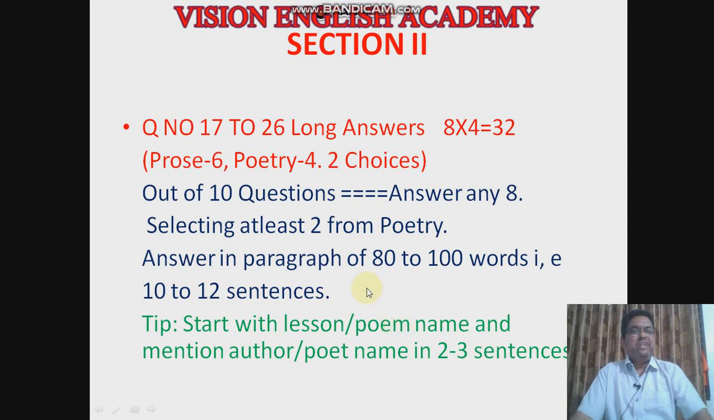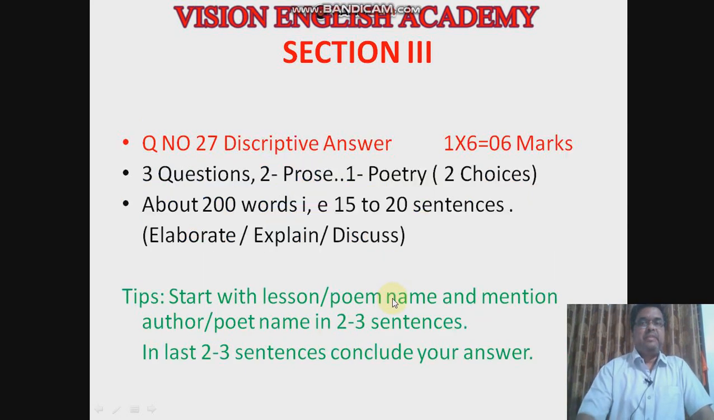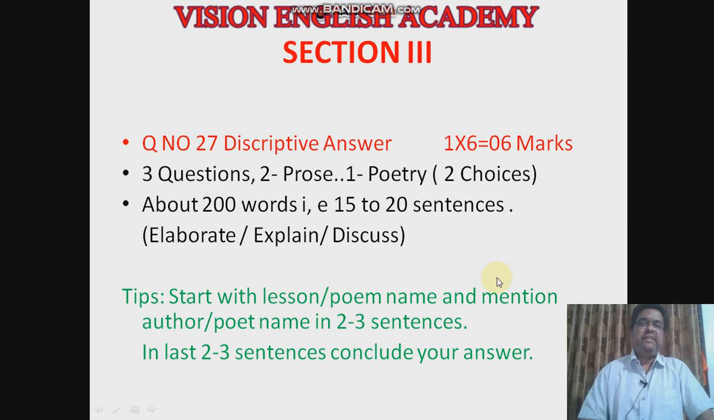Okay, next, we are moving to section 3. Here you will have descriptive answers. 3 questions are given, 2 from the prose and 1 from the poetry, each question carrying 6 marks. Here you have 2 choices. Out of 3 you can select any one question which you know better.